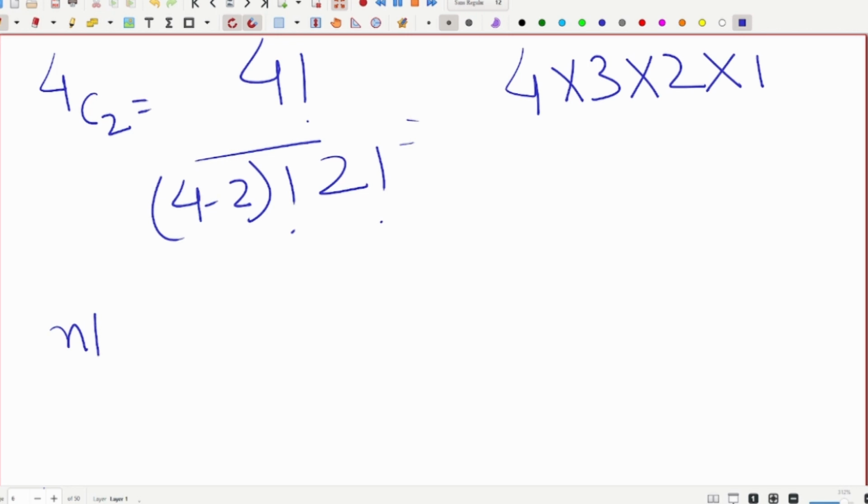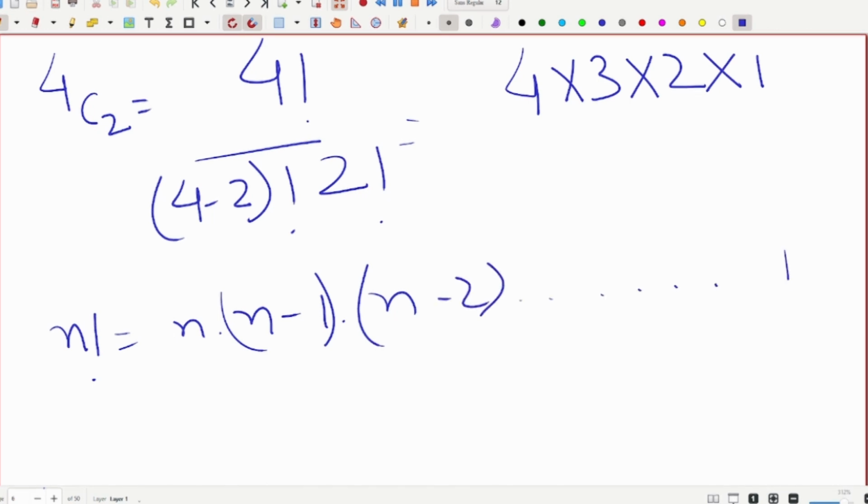N factorial is n into n minus 1 into n minus 2, till 1. So 4 into 3 into 2 into 1, divided by 2 into 1 times 2 into 1, which becomes 6. So instead of drawing all the combinations, I will just say 4C2.